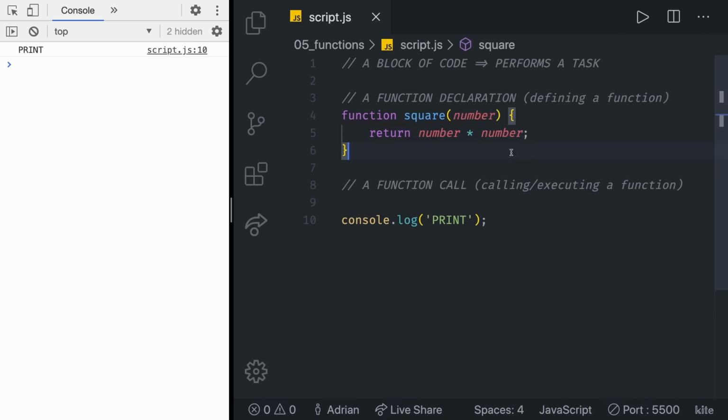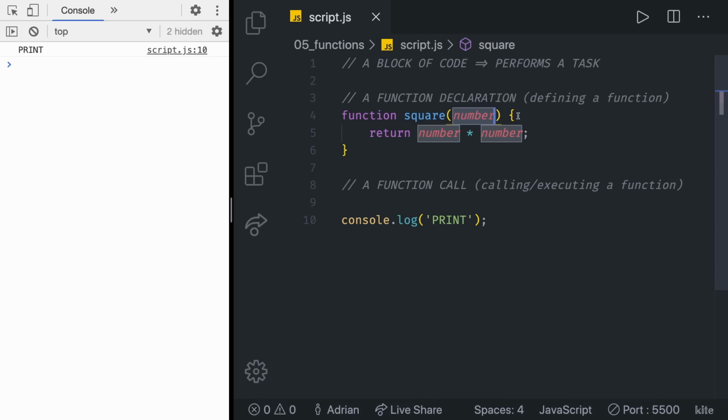I know this is all confusing because it's new, but we have a lot of videos explaining how to declare functions and how to make function calls, so by the end of this section, you should have a pretty good understanding of how functions work. Don't worry, we're going to get through that. So as we said, our square function accepts one parameter called number. That's what we reviewed so far.